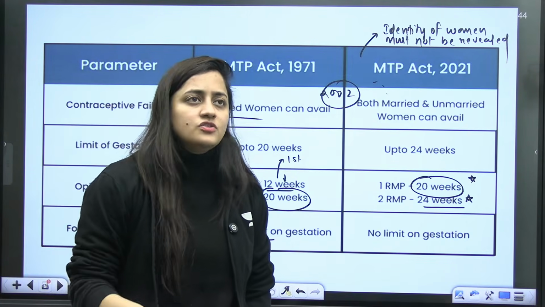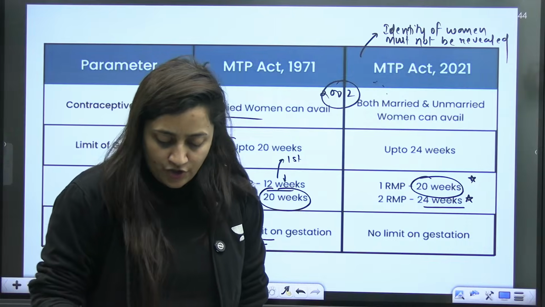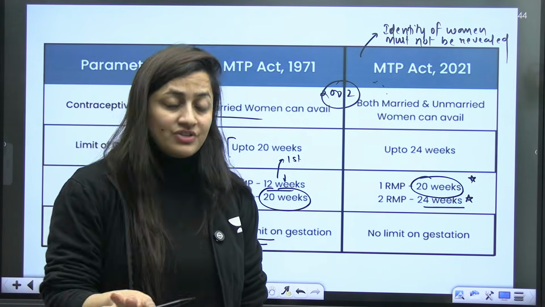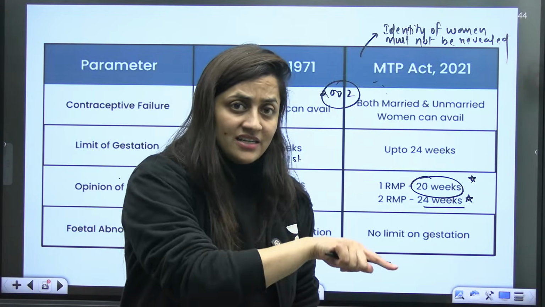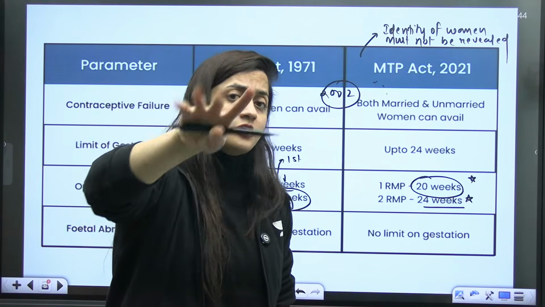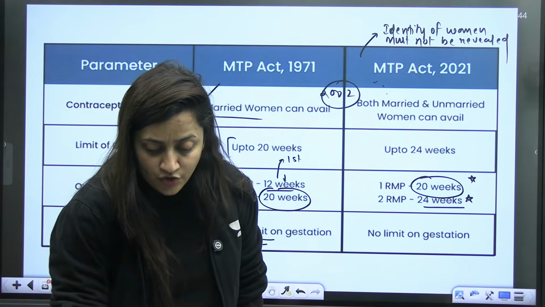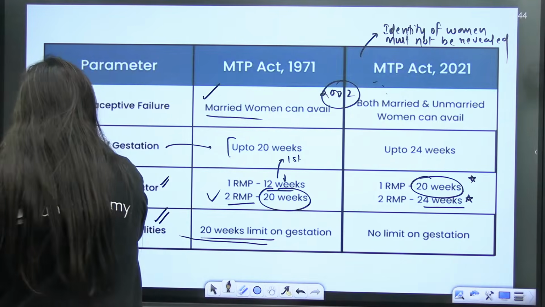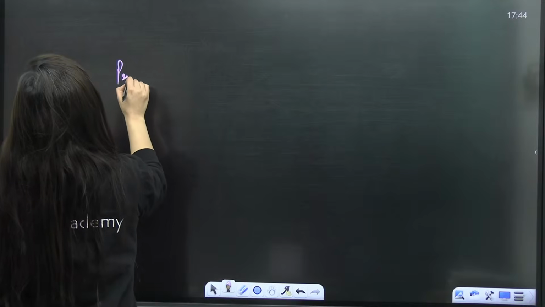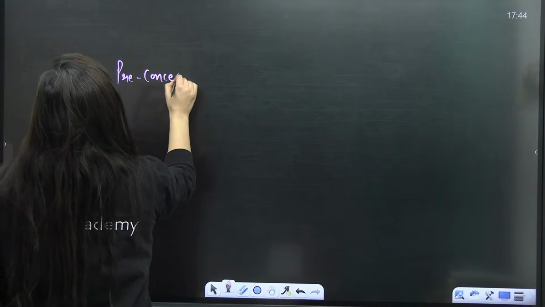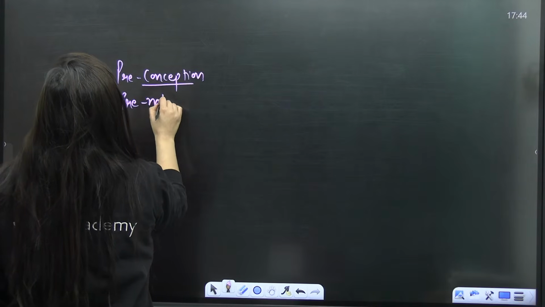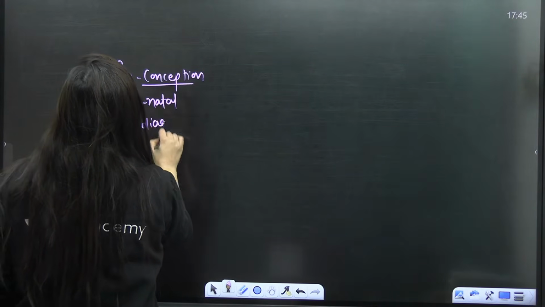The MTP Act is not basically for sex determination, you know it very well. Sex determination is banned. There is a statutory ban on amniocentesis for this purpose, because some doctors and practitioners used it for sex determination. So sex determination is banned under the PNDT Act, that is, the Preconception and Prenatal Diagnostic Techniques Act.